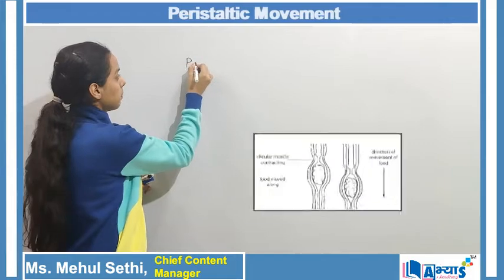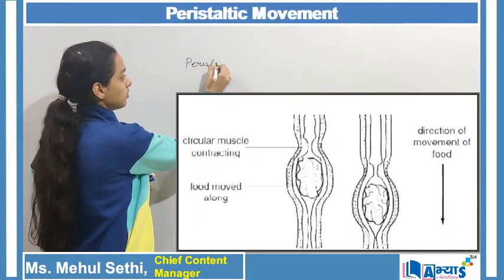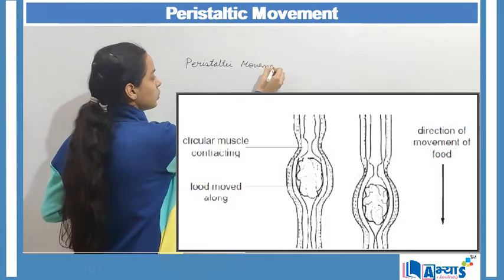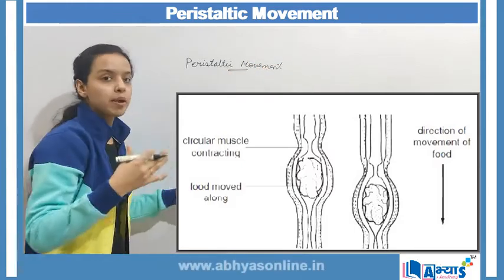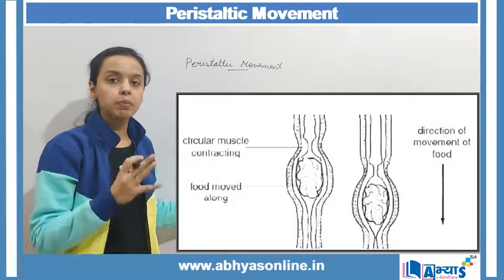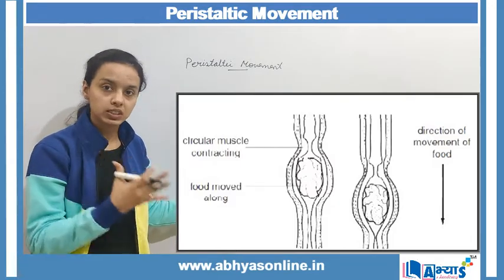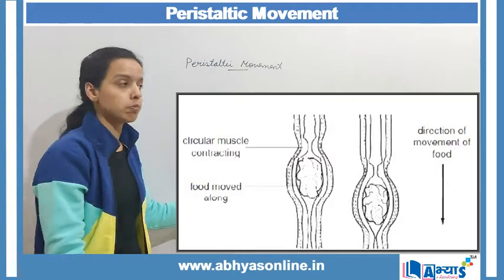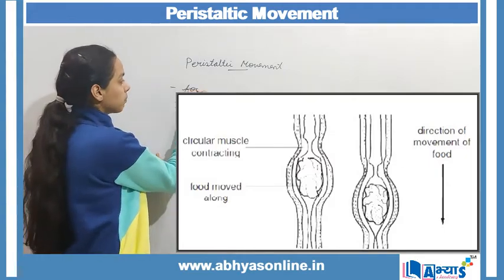Concept is the peristaltic movement. So this type of rhythmic movement is found in basically three important organs in the human body, but the most important application of this movement is in the food pipe.